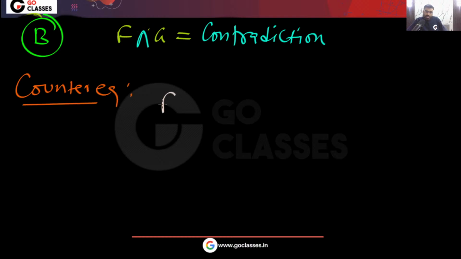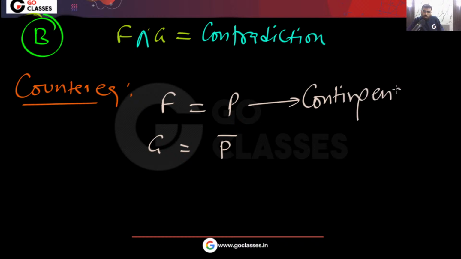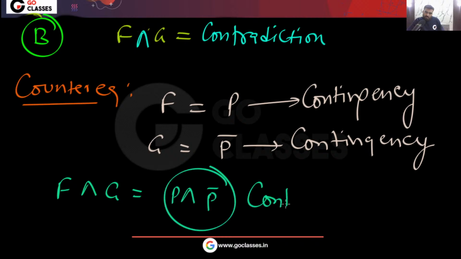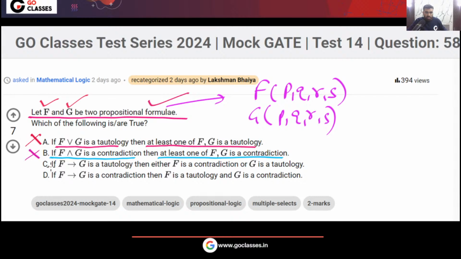Take F equal to P, G equal to P bar. Both of them are contingencies. But F and G, P and P bar, that is a contradiction. So option B is also wrong.